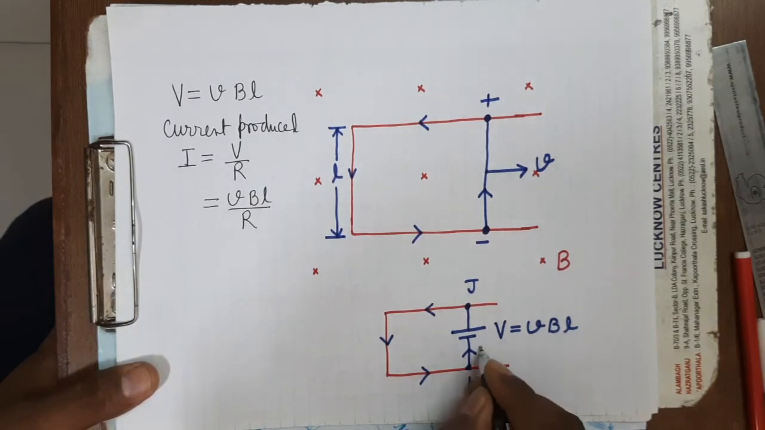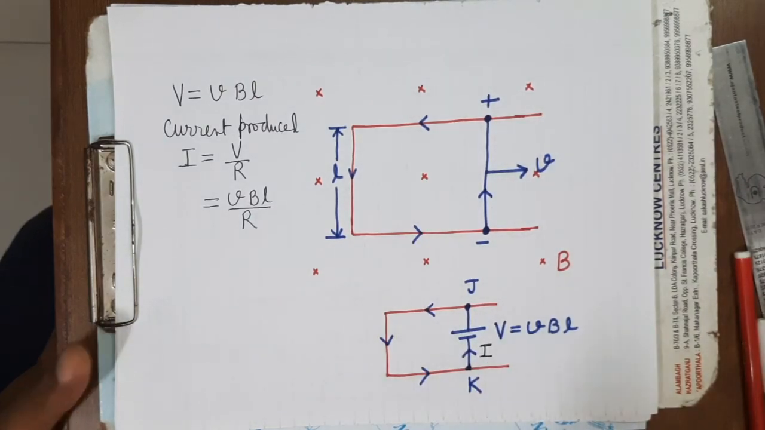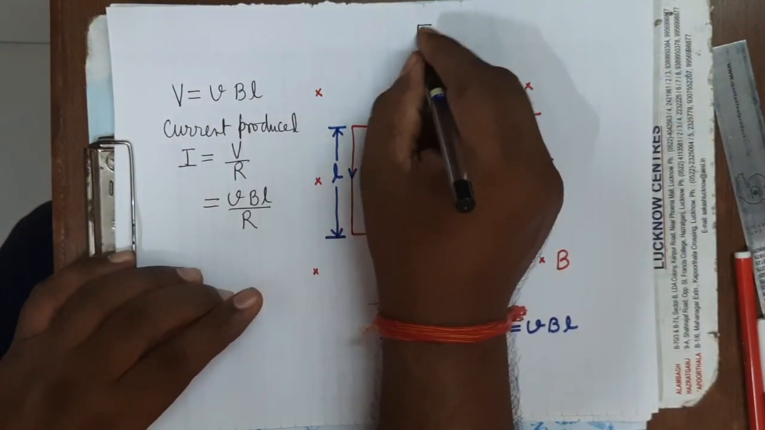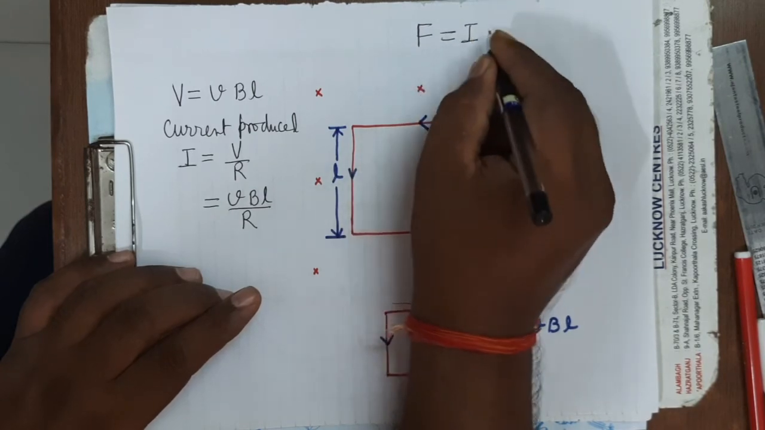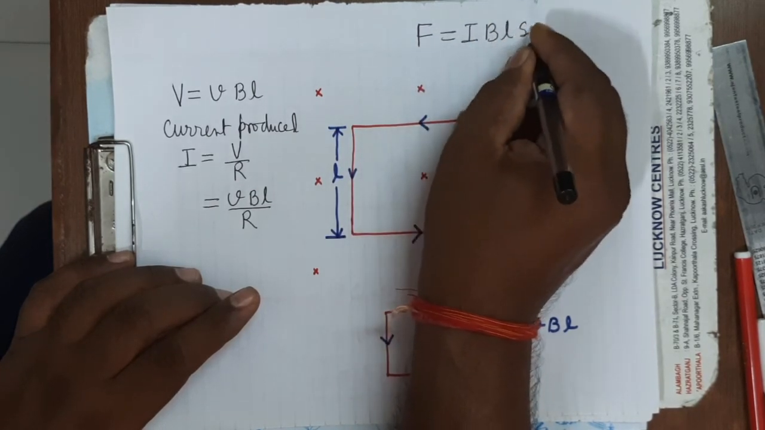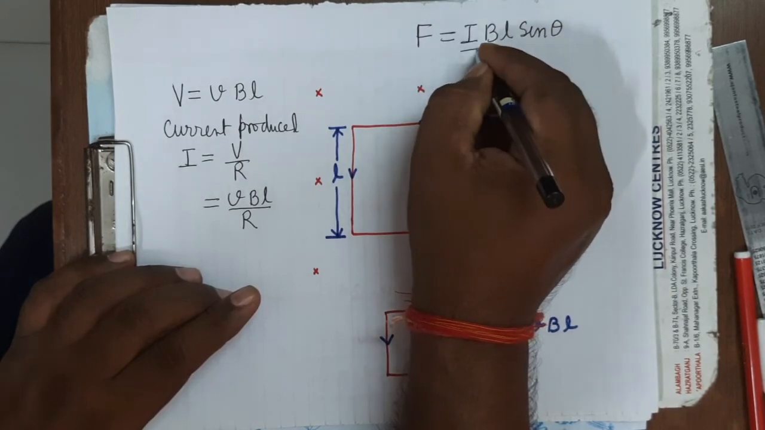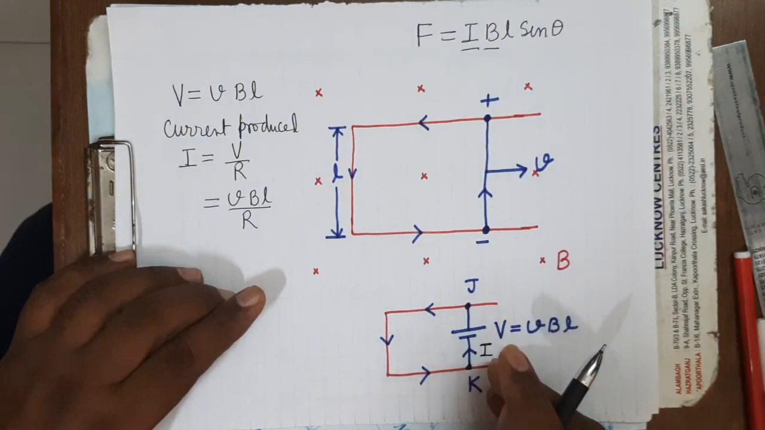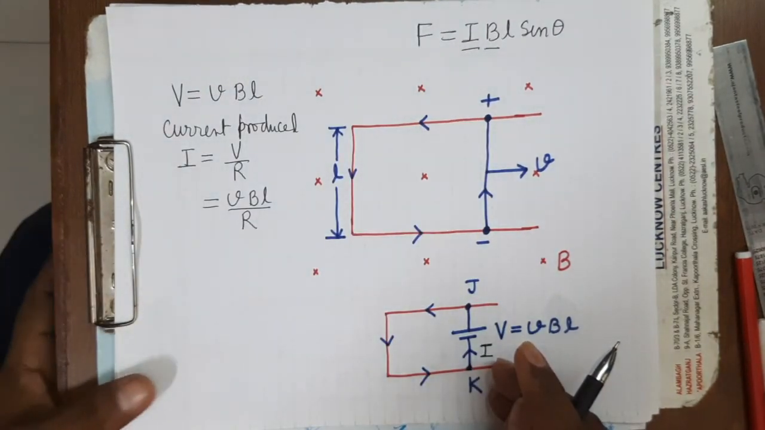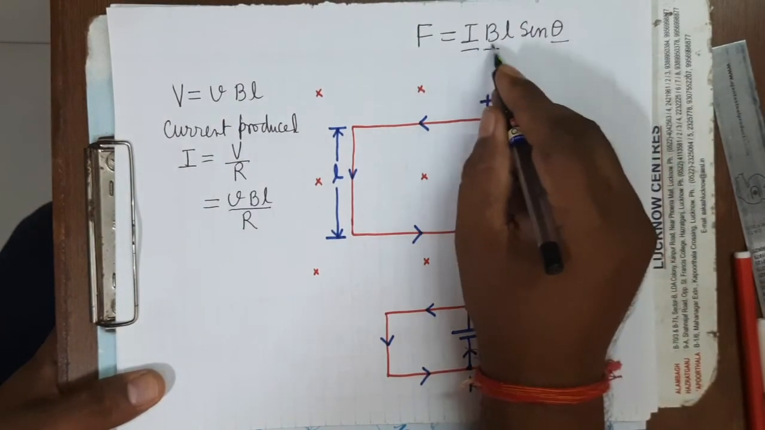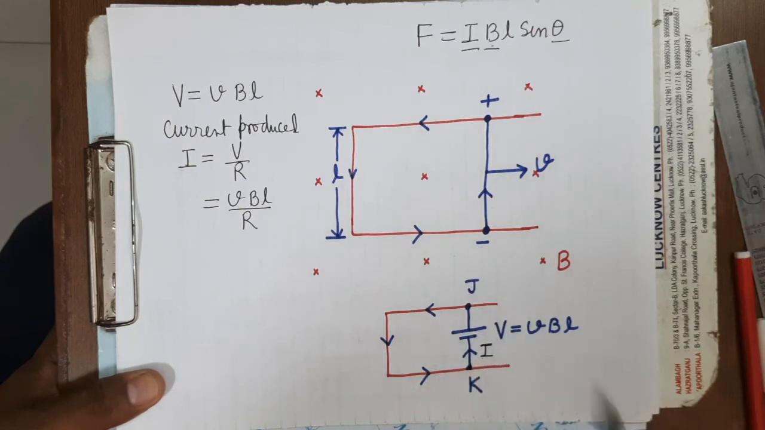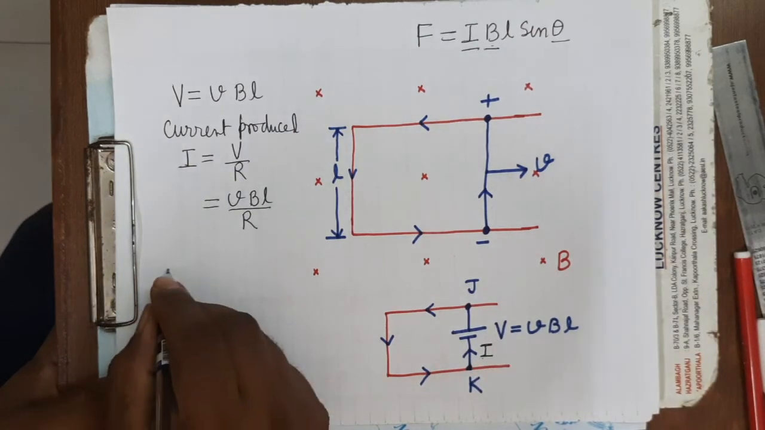When current passes through this, it will experience a magnetic force. What is the direction of that magnetic force? As we know, a current carrying conductor situated in a magnetic field experiences a magnetic force, given by IBL sin theta, where theta is the angle between I and B. Here I is this and B is normal to the plane of paper, so theta will be 90. What will be the force?